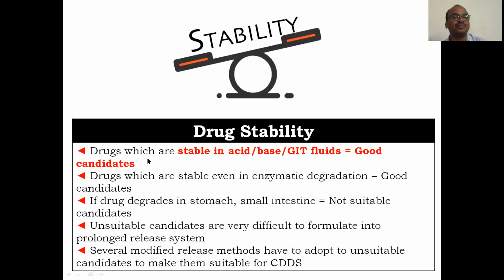Stability of the drug molecule. Drugs which are stable in acid, stable in base, and stable throughout the GIT fluids are good candidates. If stability is not there, the drug will be degraded. Then even though you prepare a formulation, it will be a waste because it is not stabilized. Drugs which are stable even against enzymatic degradation are good candidates. If drugs degrade in the stomach or small intestine, they are not suitable candidates. Unsuitable candidates are very difficult to formulate into a prolonged or controlled release system. That's why you have to do several modifications for that.